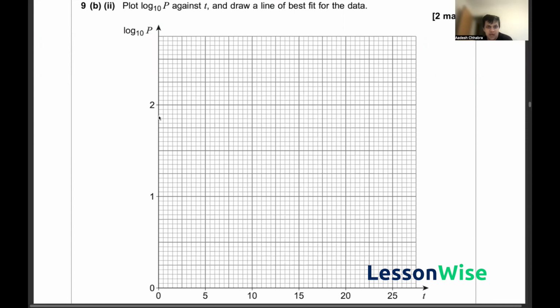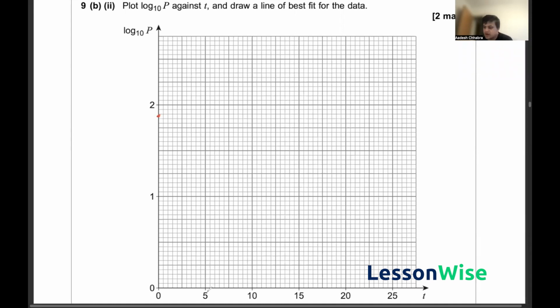So this is 1.1, this is 1.2, 1.3, 1.4, 1.5, 1.6, 1.7, 1.8, and 1.9 here. So 1.88 would roughly be around that point there.